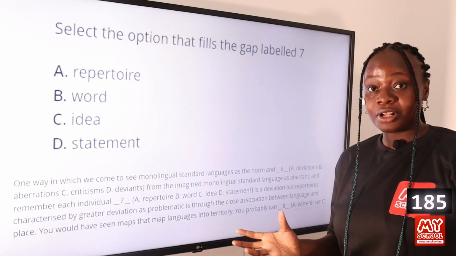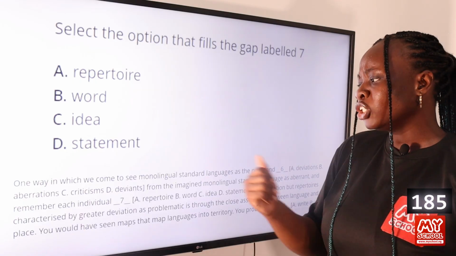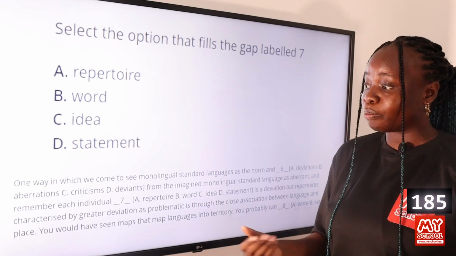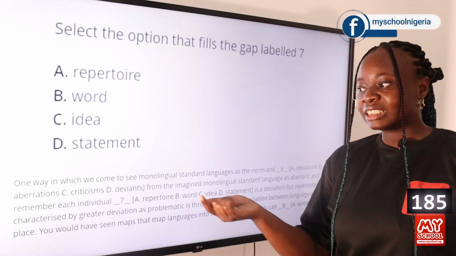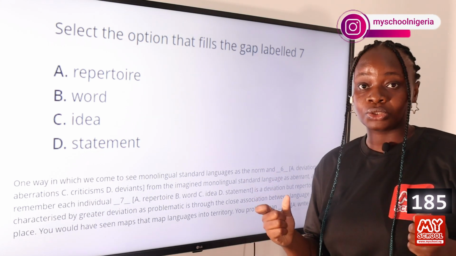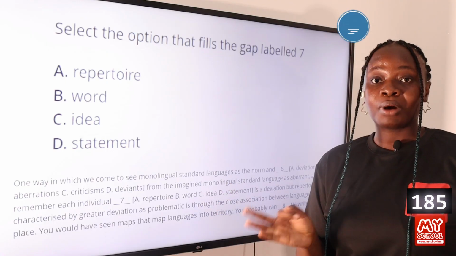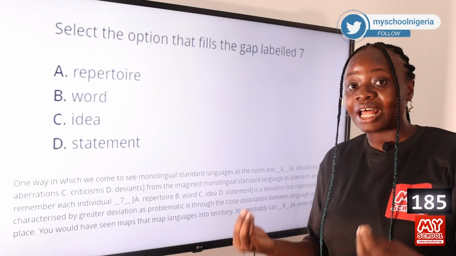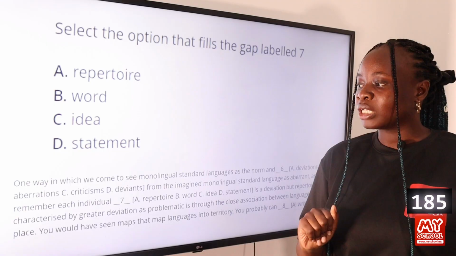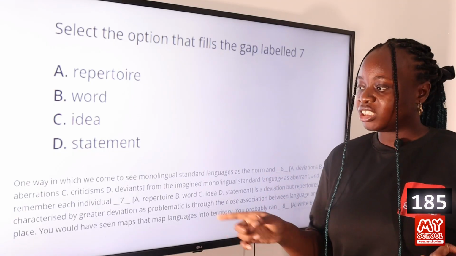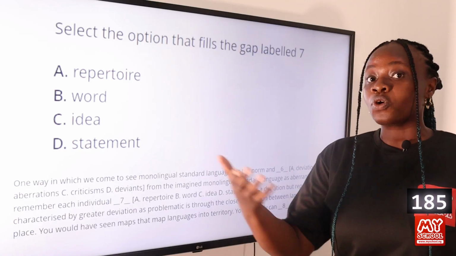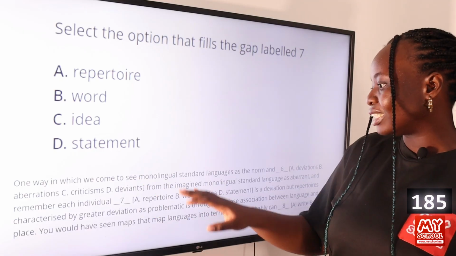So in this particular very long sentence, they are talking about how sometimes we often see monolingual standard languages as the norm, and we consider deviations aberrant, as taboos. But it is important to note that individual, in this case repertoire, when they're talking about repertoire, we're talking about a set of skills in a particular field. In this case, we are talking about a set of skills in a language. That means the set of language resources that each individual has at their disposal. So they are talking about how our idea of how language should be is different at the individual level. Each individual has different ways of using language that might differ from the standard. So that's exactly what they're talking about in this particular sentence.